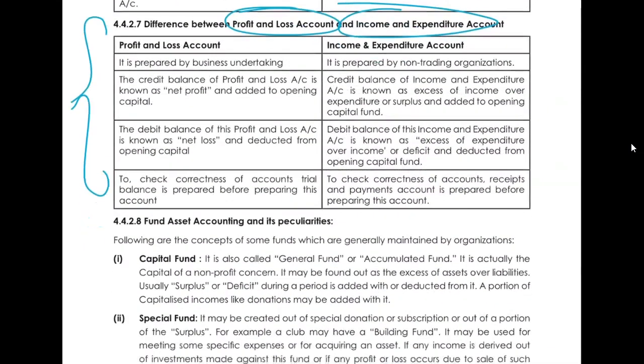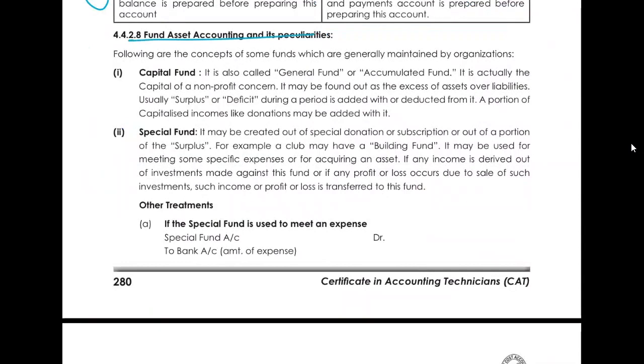Now let us talk about some fund accounting, fund asset accounting and its peculiarities. Okay. So two types of fund are possible. First, we have a capital fund, which is basically your capital, just like your capital account. Okay. And then we have some special fund. Special funds are used for some specific requirements only.